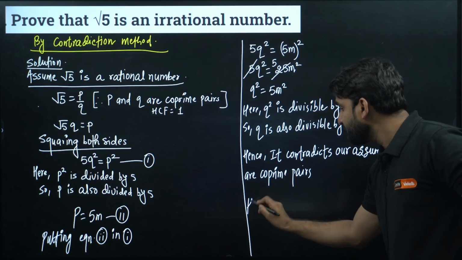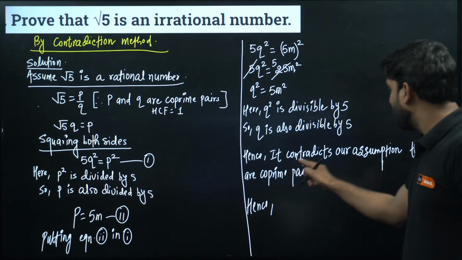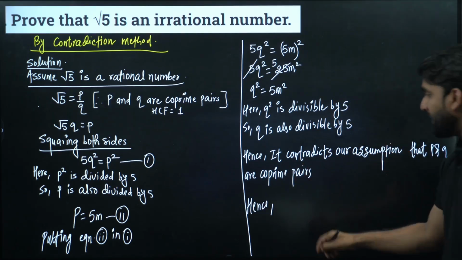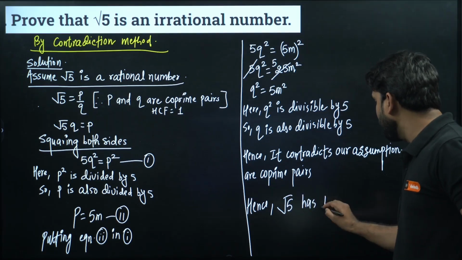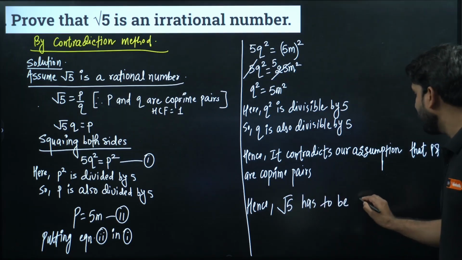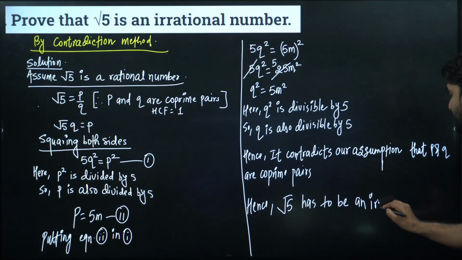Hence, it contradicts our assumption that P and Q are co-prime. Hence, root 5 has to be an irrational number. We have proved.